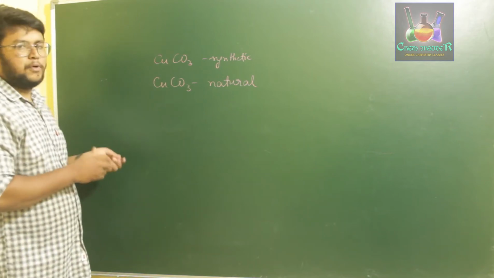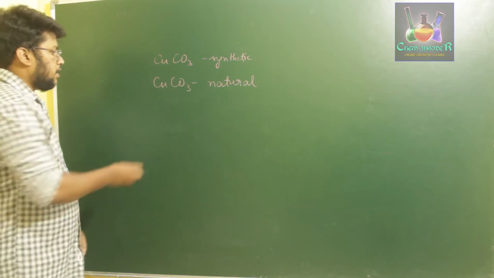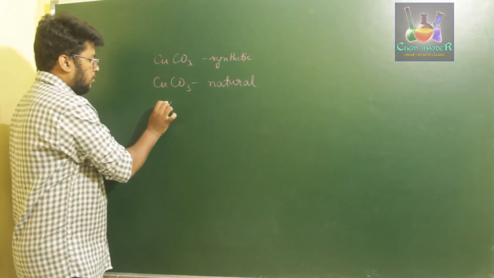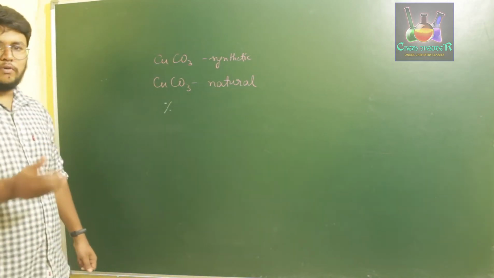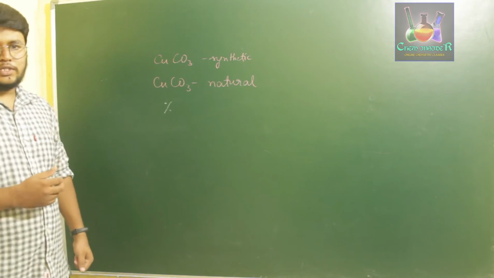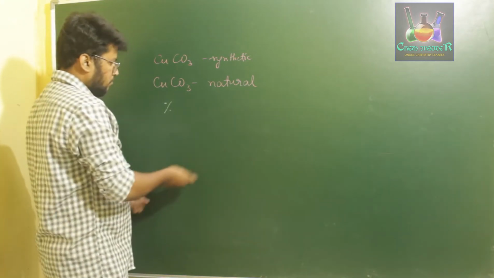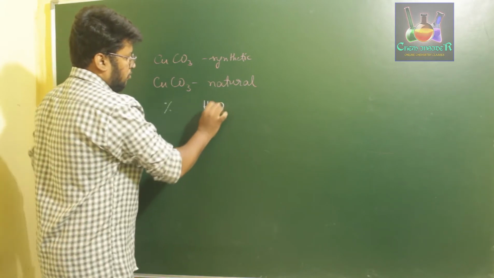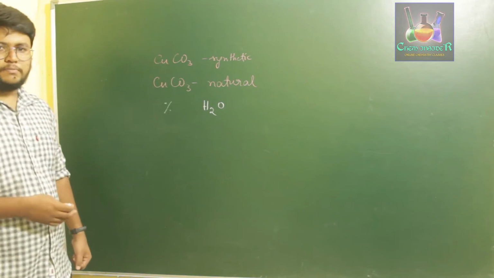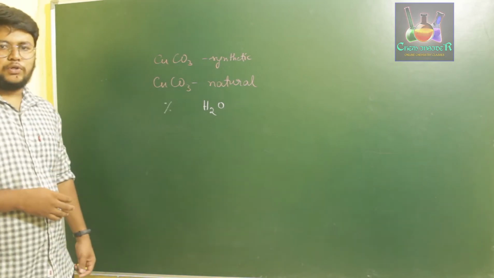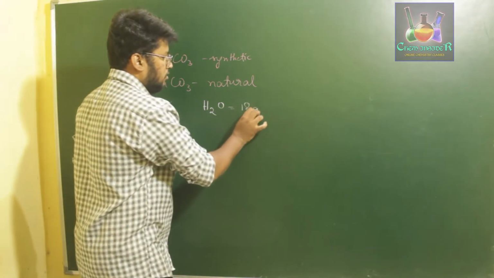Instead of saying its proportions are constant, we make it simpler by saying that the percentage of an element or atom, or the mass of an atom, present in the given compound will be constant. Like if you consider the water molecule, the percentage of oxygen and the percentage of hydrogen by mass in the mass of a water molecule will always be constant. The mass of water is 18 grams, right?